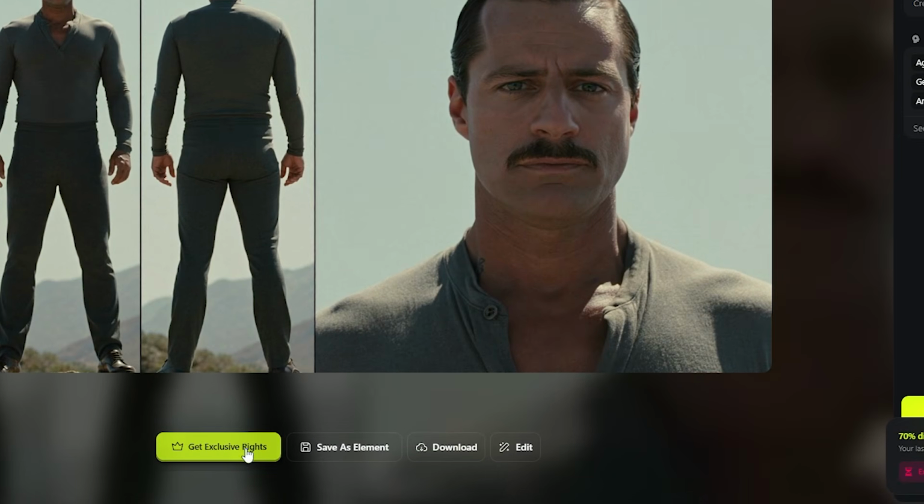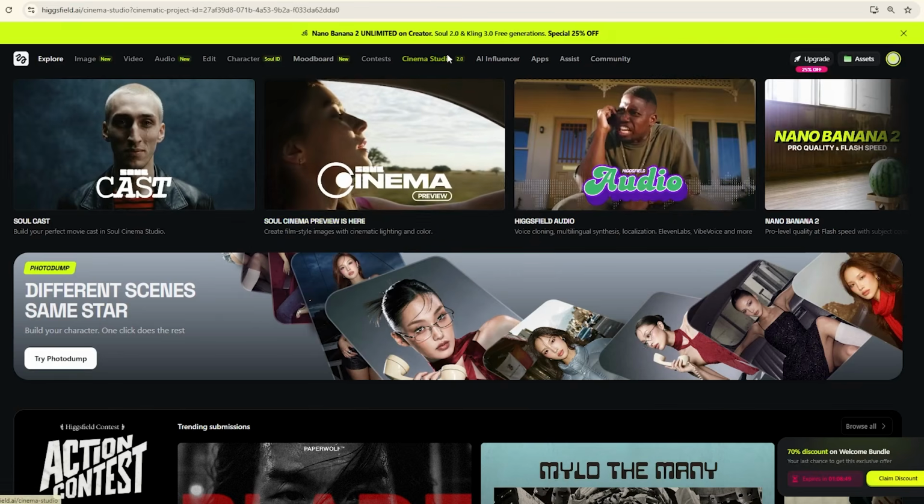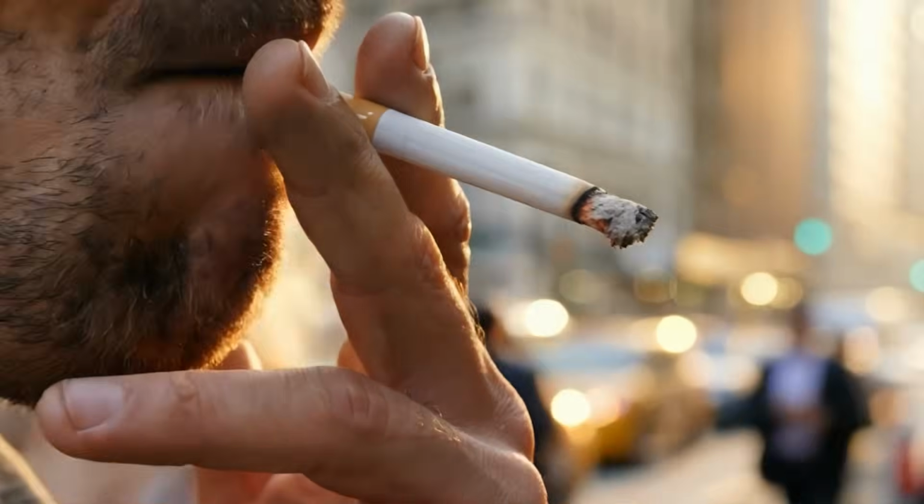Interested in protecting your character? Soulcast offers exclusive character rights. You can own your AI actor forever so others can't generate them. A new kind of intellectual property just entered the chat. Now it's time to animate and direct. Switch to the Video tab and click Cinema Studio 2.0, a professional workspace that simulates a physical film studio. This is where the filmmaking really happens.